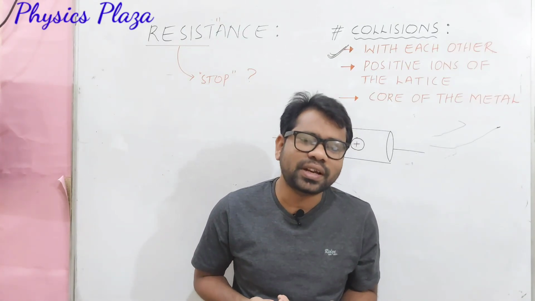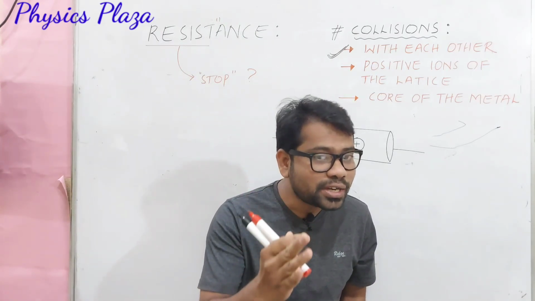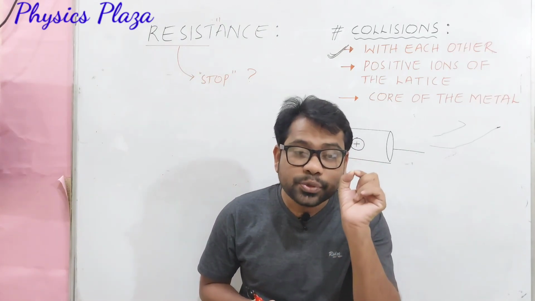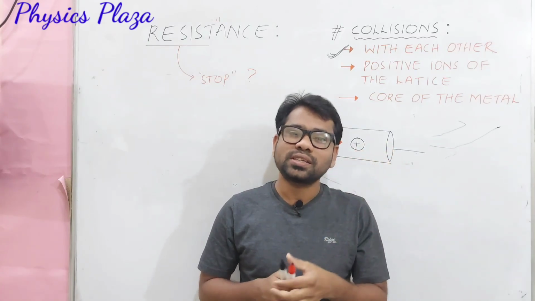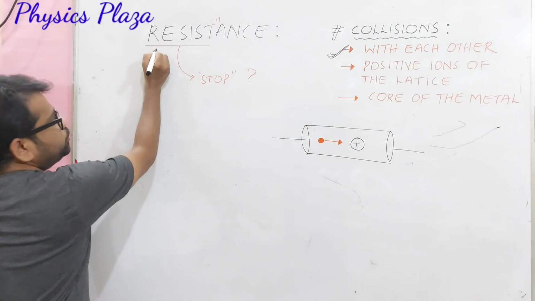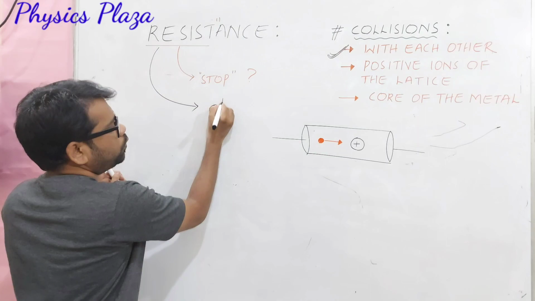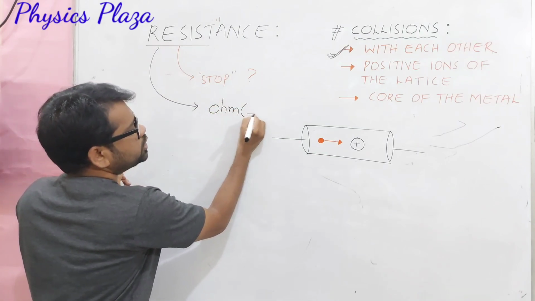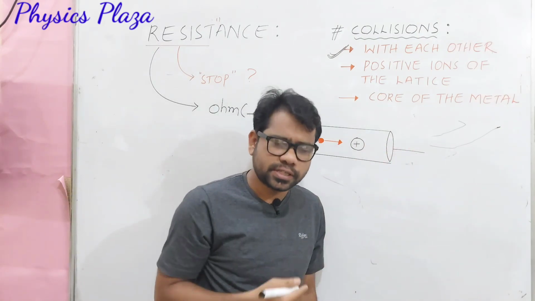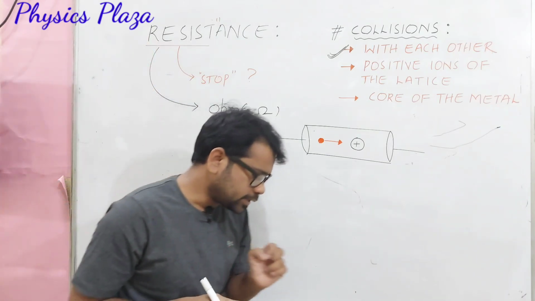So how can we define resistance? Children, the obstruction given to the flow of charges by the material is called resistance. I repeat, the obstruction given to the flow of charges by the material is called resistance. What are the units of resistance? Resistance is measured in ohm. Regarding ohm, how we got it and what is the definition of ohm, all these things we will be discussing in the next sessions. Here ohm is the SI unit of resistance.